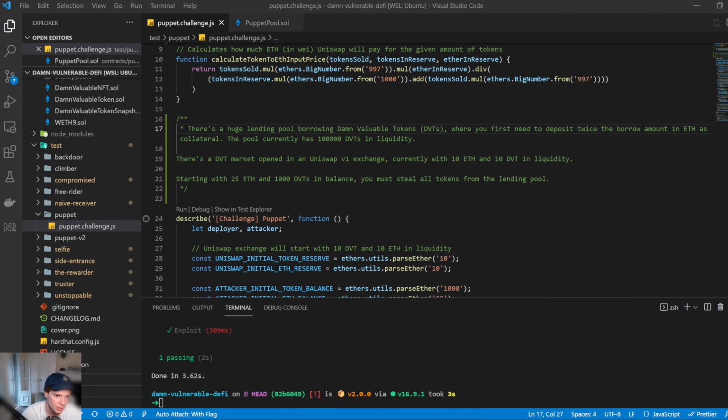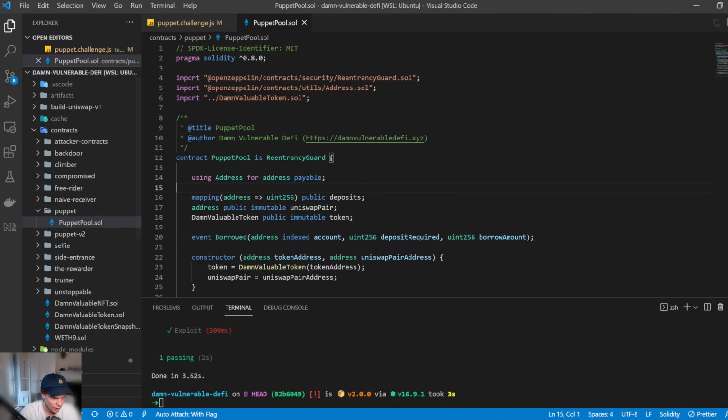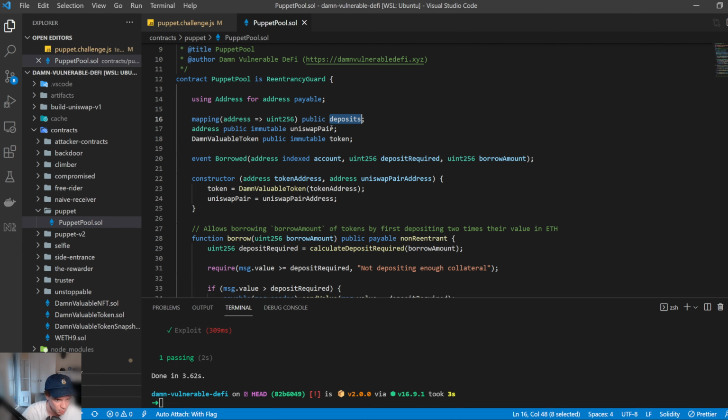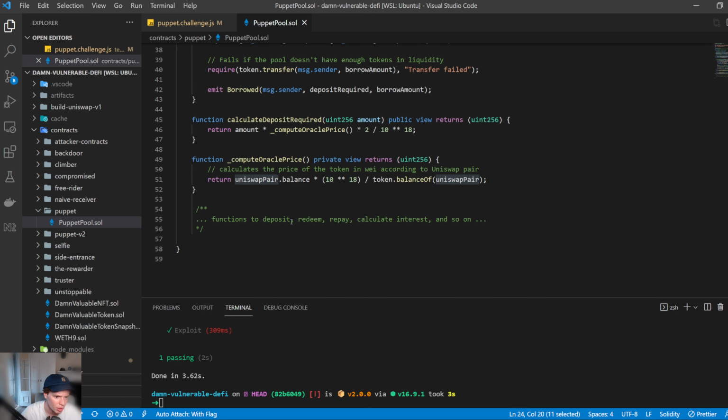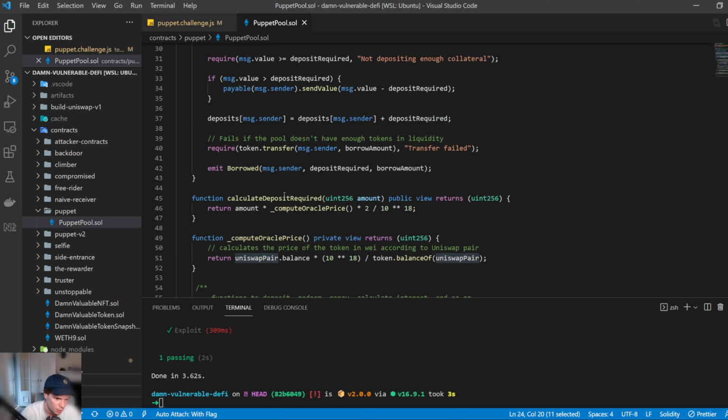So let's have a look at this Puppet pool. Here's the challenge, a single Solidity file. We have a mapping of an address to how much you've deposited. There's a Uniswap pair, which is an address; that's the liquidity pool I was just speaking about. We have the token we're speaking about as well, and an event, Borrowed. In the constructor, we just set up that token and Uniswap pair. Then we have three functions here: borrow, calculateDepositRequired, and computeOraclePrice.